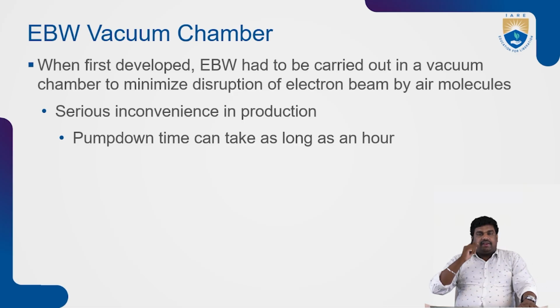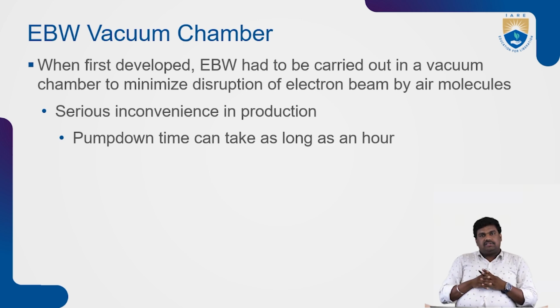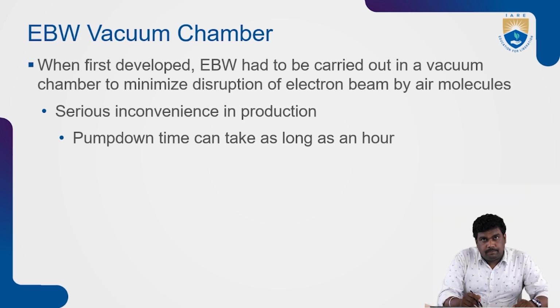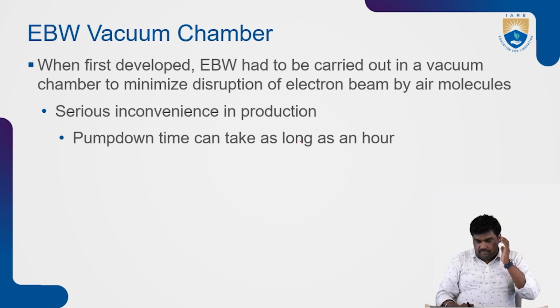So for electron beam welding you need a vacuum, or else air molecules will divert the electron beam direction. To avoid that, we create a vacuum chamber. But creating a vacuum chamber may take more hours. Removing the entire atmospheric gases and creating the vacuum condition requires pumping down the pressure and pumping out all the atmospheric gases from the chamber. It will take more time, so it is a serious inconvenience in production. Pump down time can take as long as an hour.